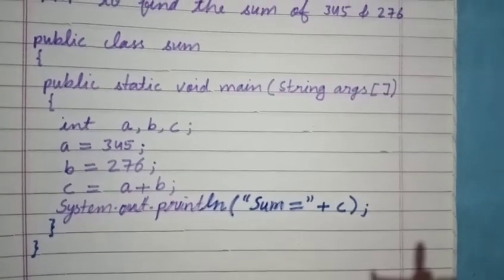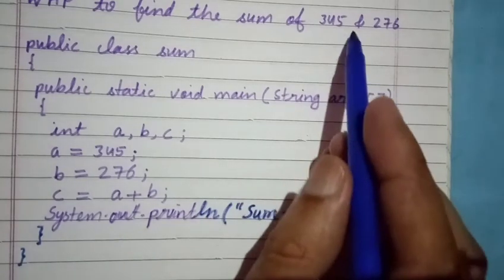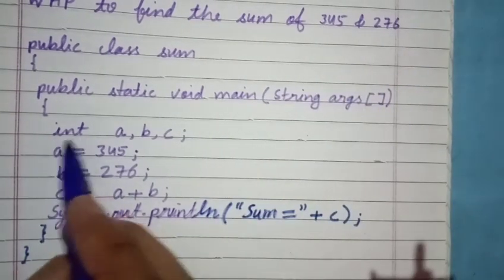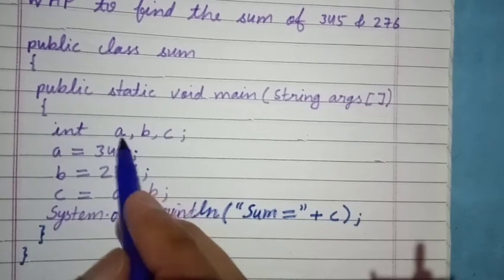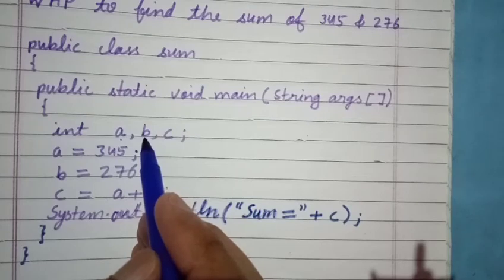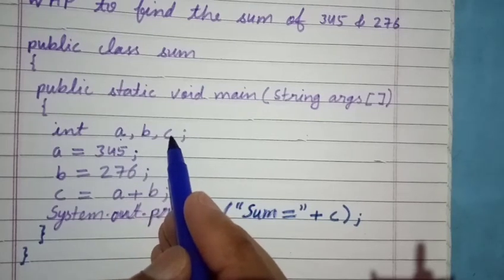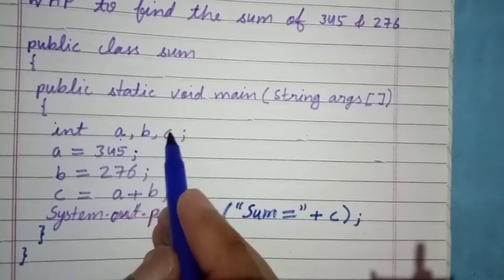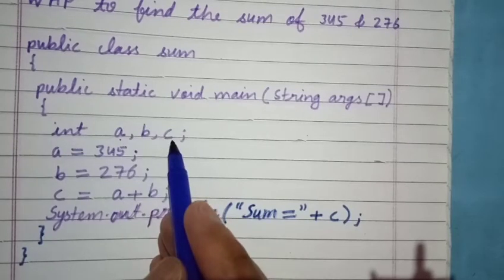So once again I am going to explain it. These are the integer numbers. So we will take here the data type int, a and b, to store the first number, and this is to store the second number. This c we have taken to store the sum of a and b. Their sum will also be of the integer type, so this is also of the int type.